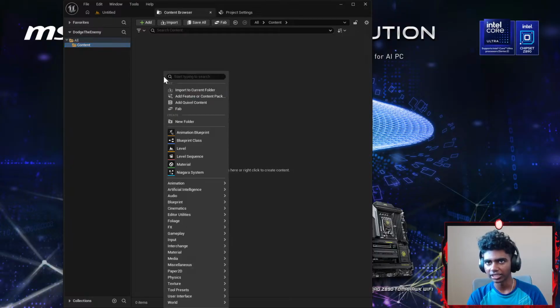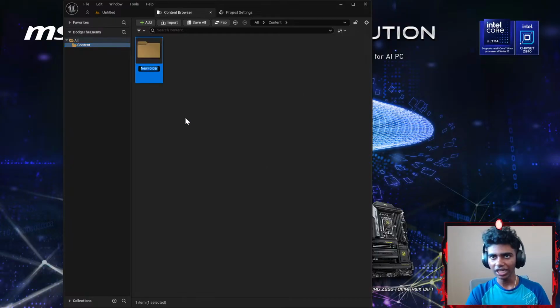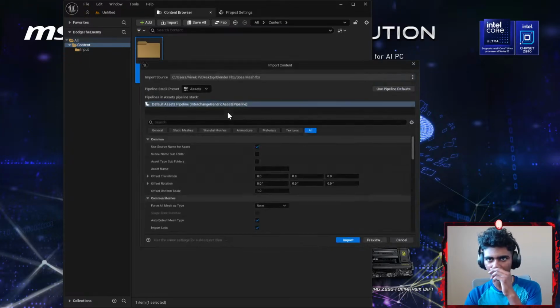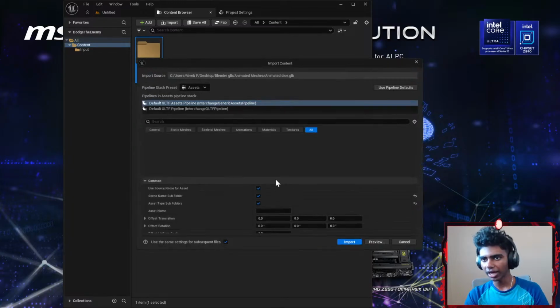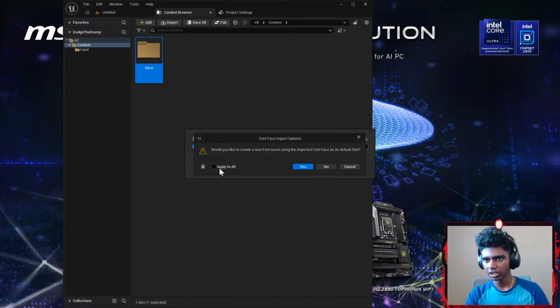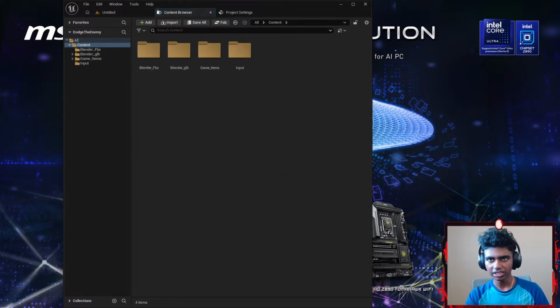I'm gonna go to my contents section, right click, and create a folder. Let's call it Inputs, because this is going to be my inputs folder. And then let me go ahead and drag my 3 input folders up here. Wait, hold up guys, not inputs. Actually, yeah, input is one correct thing. I'm gonna go ahead and drag these. Let's go ahead and import, apply to all, hit yes, there we go.